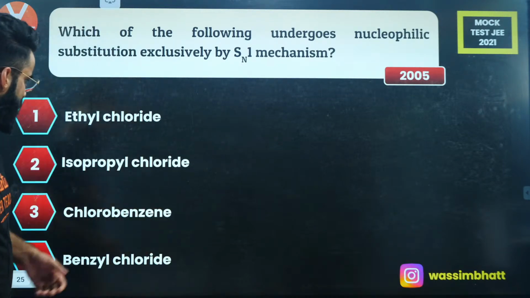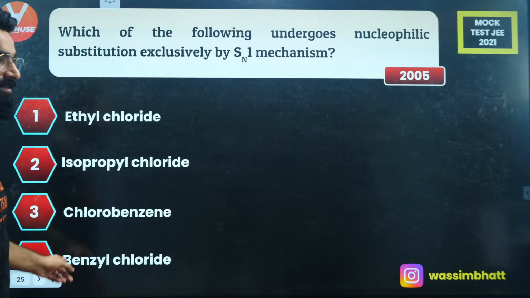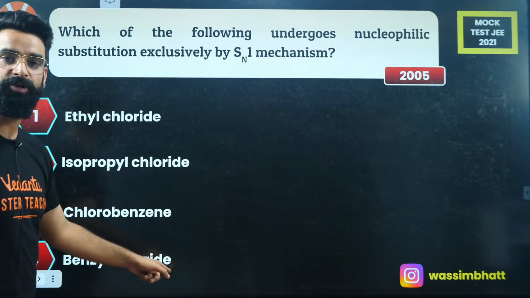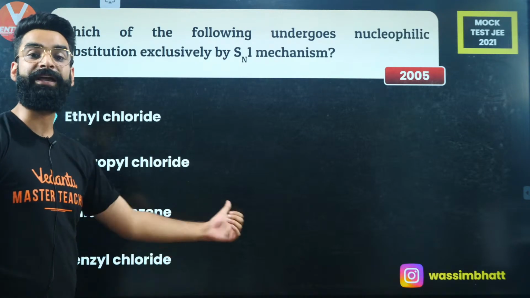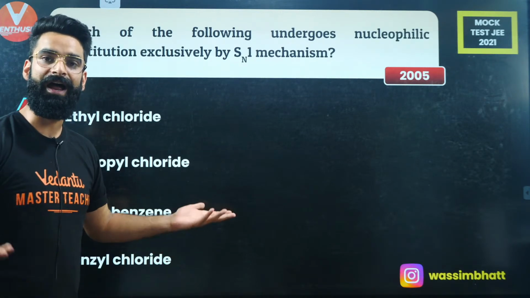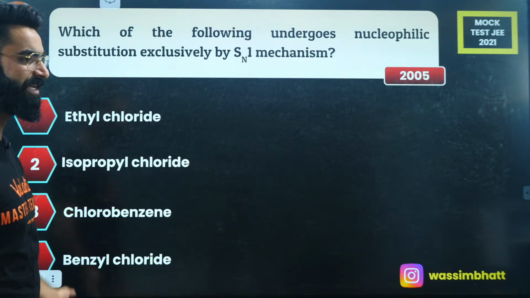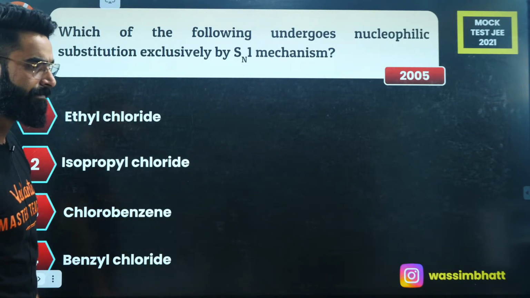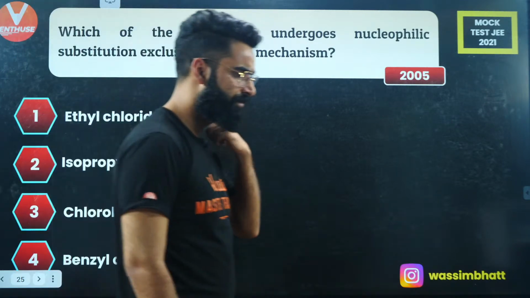Now, people, look at all these substrates. Where do you get the stable carbocation? In the last one, you have got benzyl chloride. If you take Cl negative out, you'll get the benzyl carbocation, and the stability of benzyl carbocation is maximum among all the carbocations which we get in the earlier three cases.